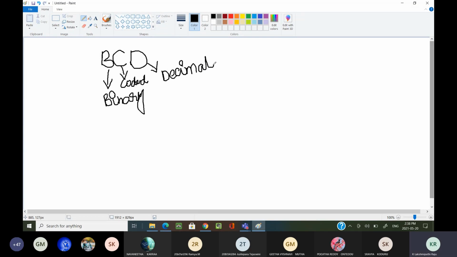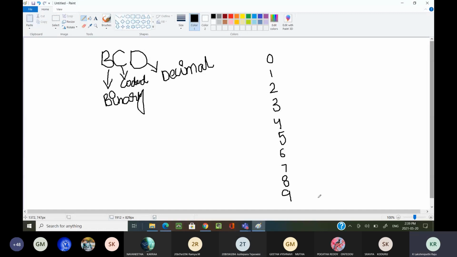Sir, what do you mean by reverse direction? Simple, I can tell you. What are the decimal numbers? How many symbols are there in the decimal numbers? 0 to 9, 10 different symbols. These are the 10 different symbols I am writing on my screen. What is the last symbol?